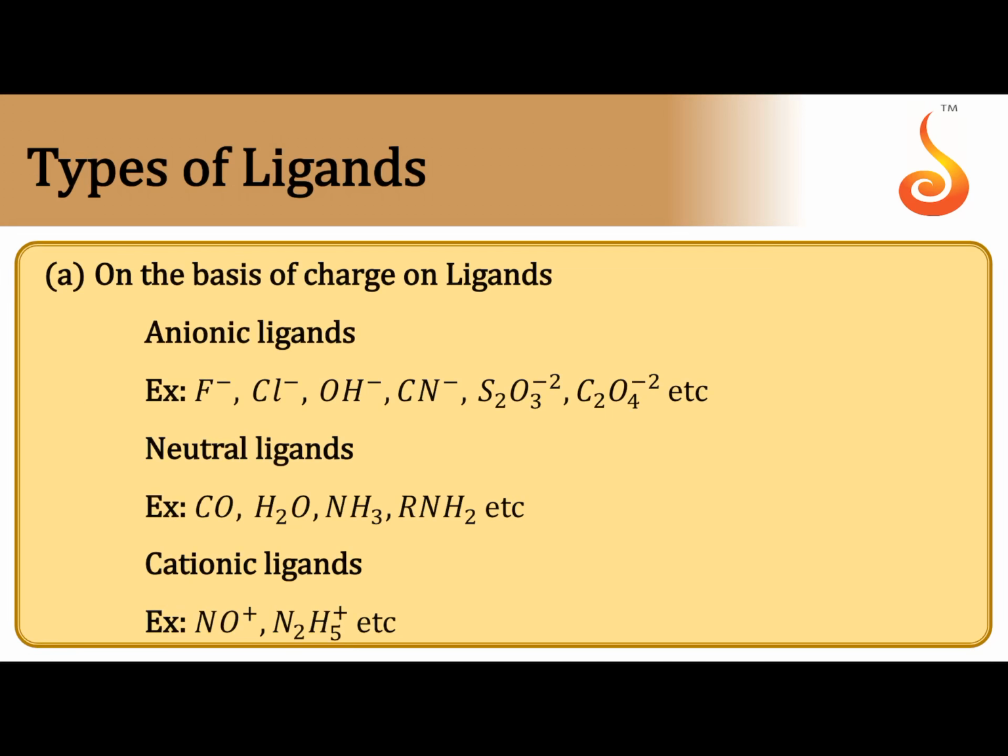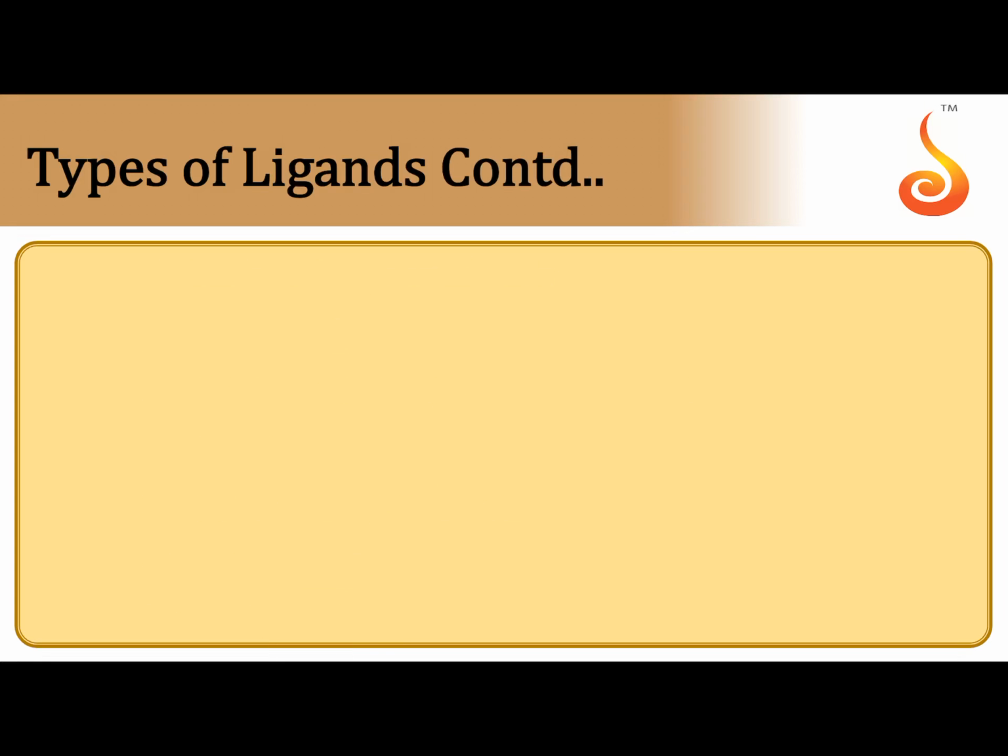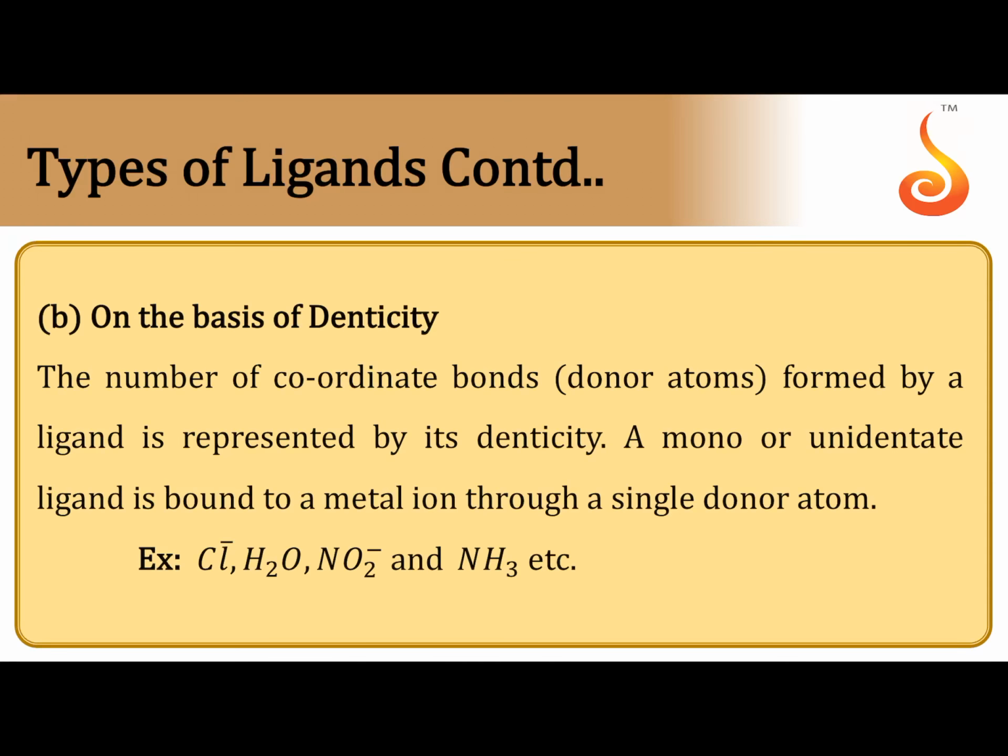Types of ligands. Based on the charge present on the ligand, ligands are divided into anionic ligands, neutral ligands and cationic ligands. You have to remember these. Anionic ligands like fluoride, chloride, hydroxide, these all have negative charge but can act as electron pair donors. Next, neutral ligands have a lone pair to give to the central atom, so they act as electron pair donors but have no charge. Similarly, cationic ligands, based on the charge.